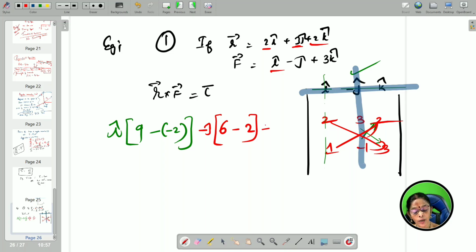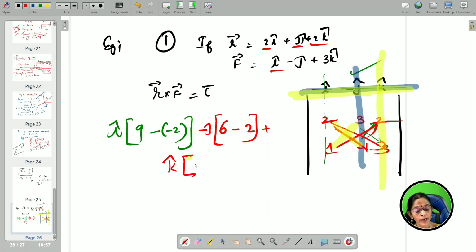Next, the last one, plus k cap. Now, when you take plus k cap, forget this column and the row. Now, what do you get? We get k cap into 2 into minus 1 and 1 into 3.